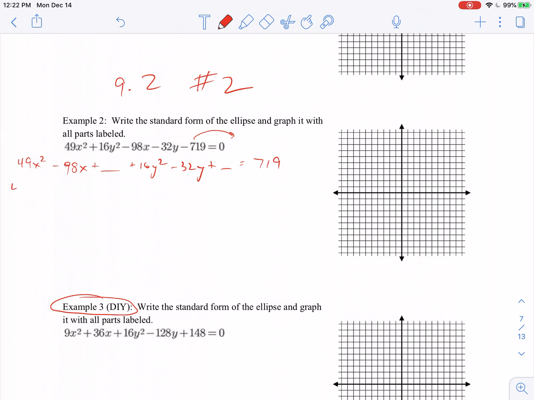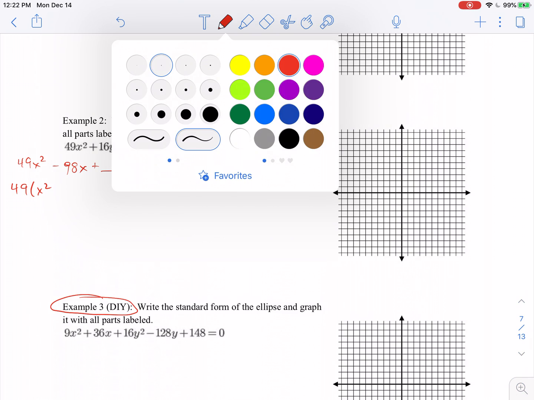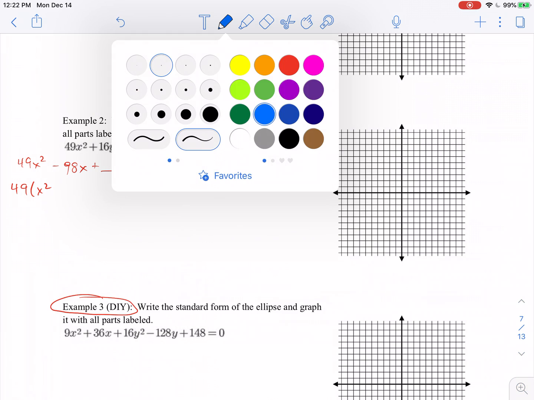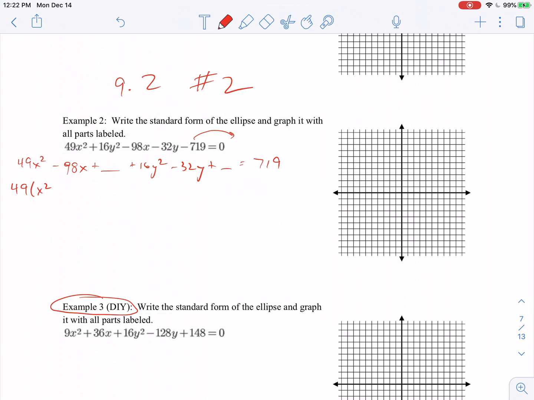So the first thing we should always do is factor out so that I have this imaginary 1, or not imaginary, really. It's still a 1. We just don't have to write it. But then you have to factor the 49 away from the 98, so that's negative 2x. So that's how we start it. And then I will factor the 16 away from the y squared, which will also leave me with a minus 2y.